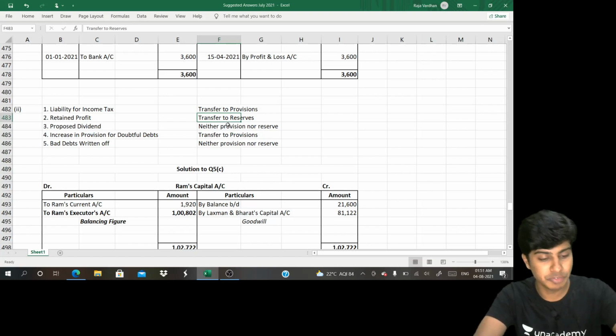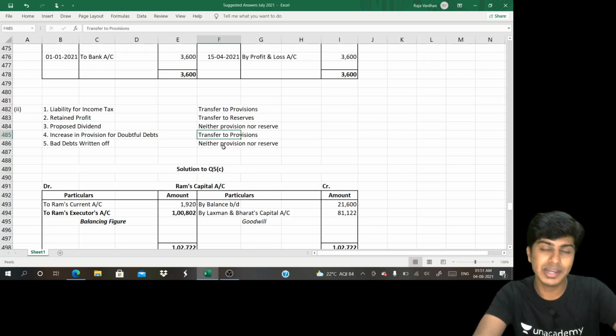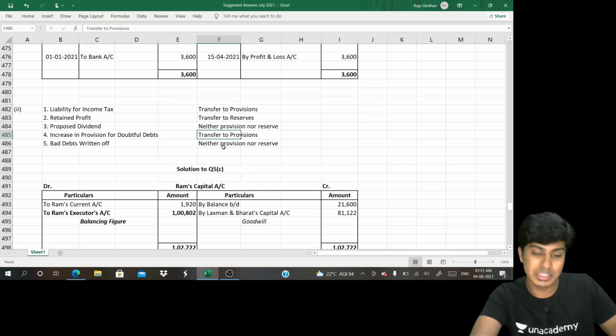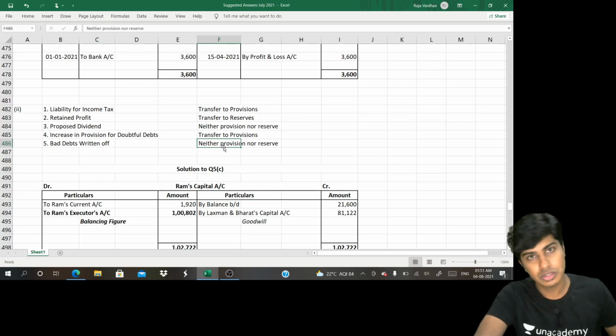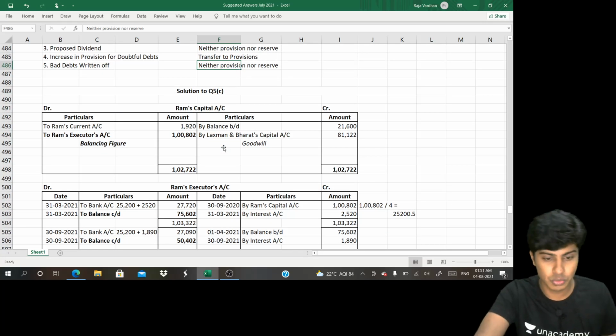Why? It is appropriation of income. If you increase your provision for doubtful debts, it is creation of provision. If you write off bad debts, it is expense, which will decrease the profit. It is neither provision nor reserve because it is actual expense. It is not like you keeping money aside for a future expense for a known or an unknown cause.